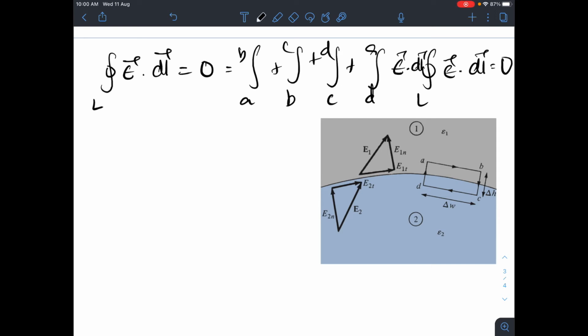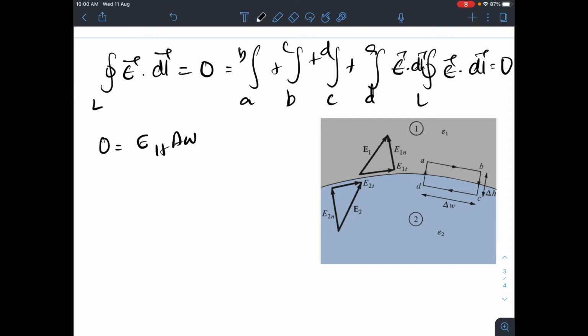So for A to B, what will be the integral? So in this integration, one side is 0. So the other side, A to B, is what? For A to B, the component in the direction is E1t, right? And the length is delta W, right? E dot dl means E into whatever be the length. If you differentiate, you will get E1t into delta W. So I can write E1t into delta W.